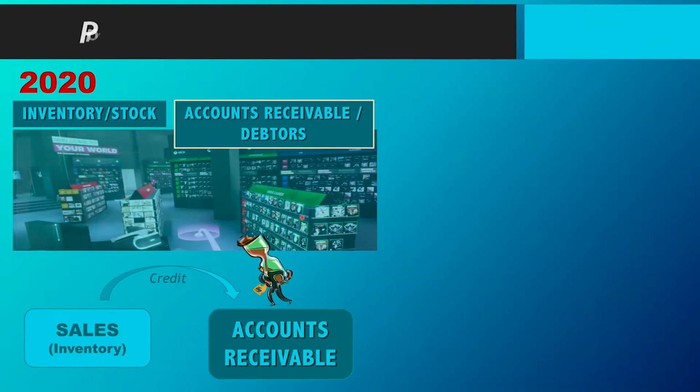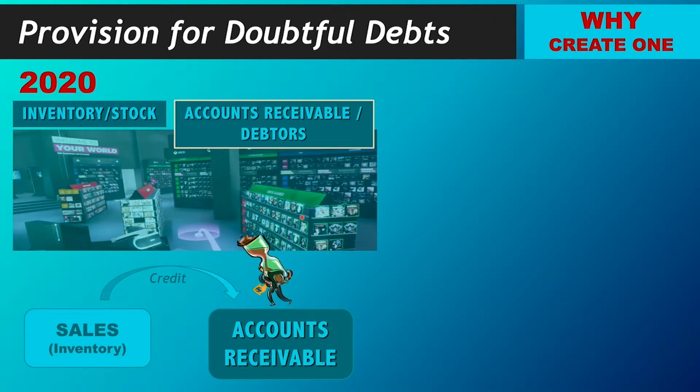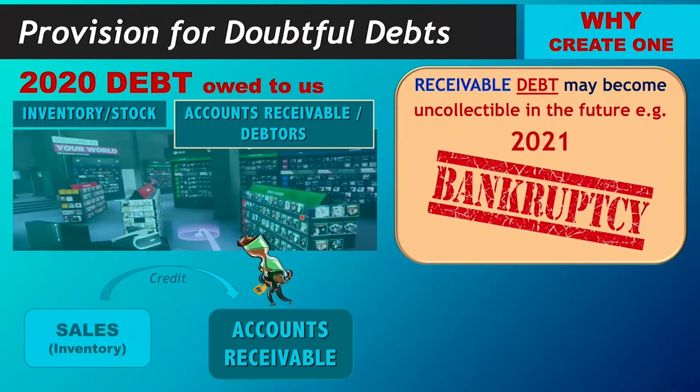Because that 2020 debt may only become uncollectible in the future, it becomes bad in the future, where it is written off and becomes an expense incurred in a different year, for example 2021.